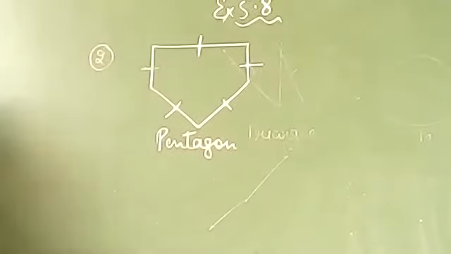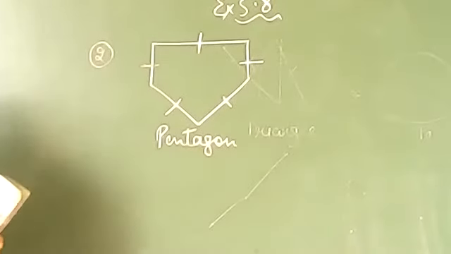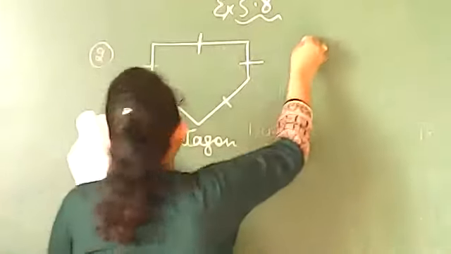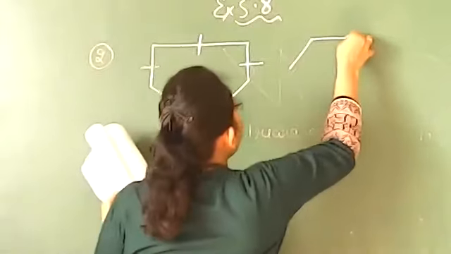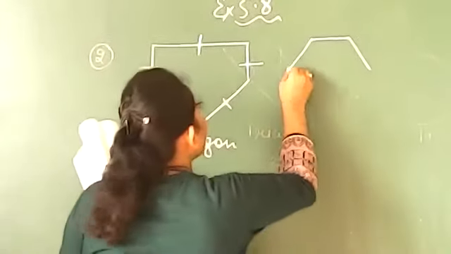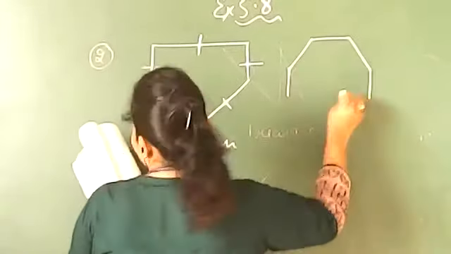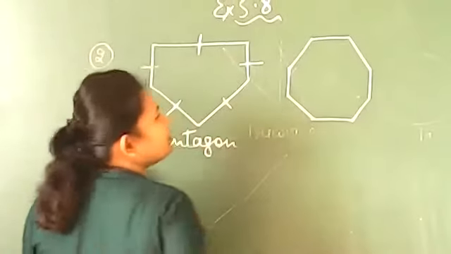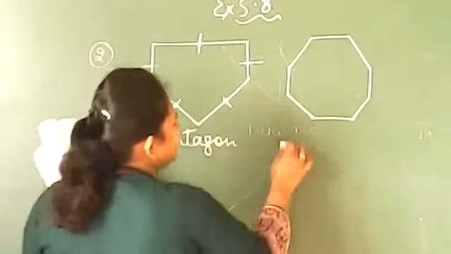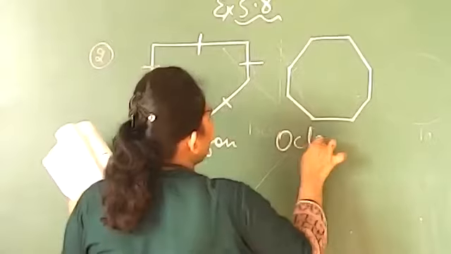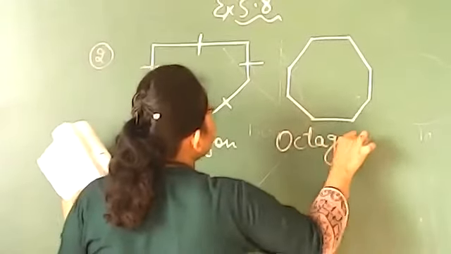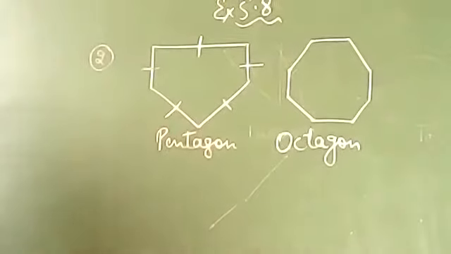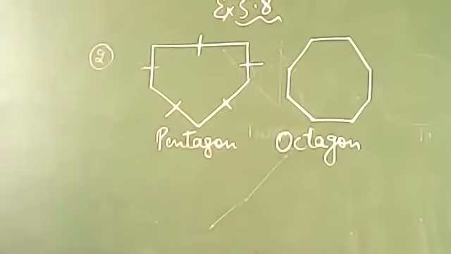Pentagon. Okay. Now move on to the next one. Let's see how many sides it has. 1, 2, 3, 4, 5, 6, 7, and 8. 8 sides in total. So we have the name octa. Octa means 8. Octagon. Total sides are 8. That is why the figure name is octagon.